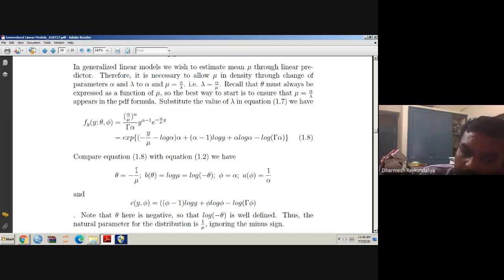So here you can see that theta is inversely related with the mean. So when we talk about the gamma distribution, then we consider that the inverse link is required. This kind of words you will hear in the future lectures: how the inverse link, how the gamma link, how the identity link, how the logistic link came into the picture. Because of this form, we have compared the density function with the exponential family of distribution and obtained this. Here we will ignore the minus sign, so you can write it as 1 by mu as theta, and it is an inverse link.